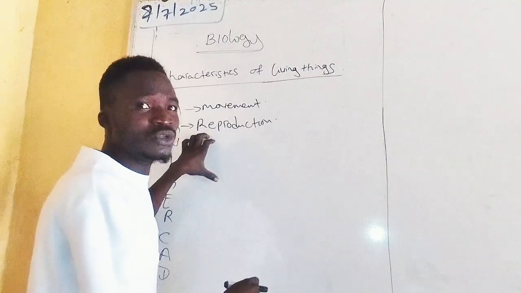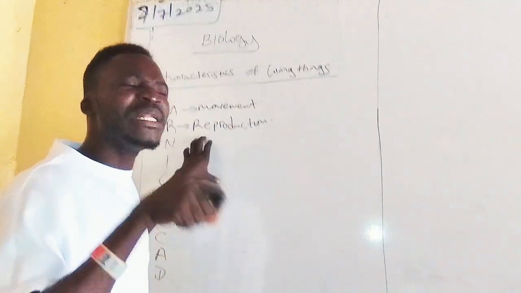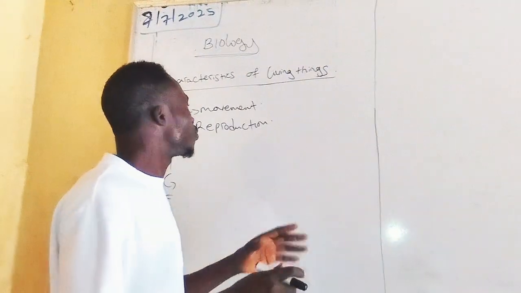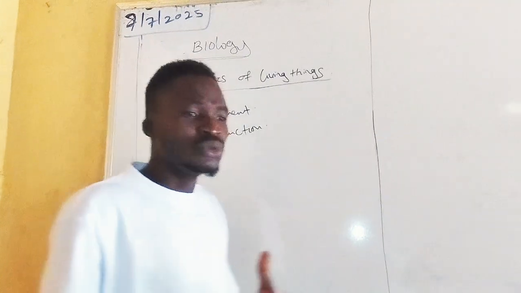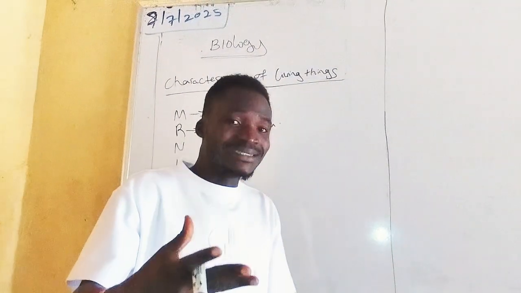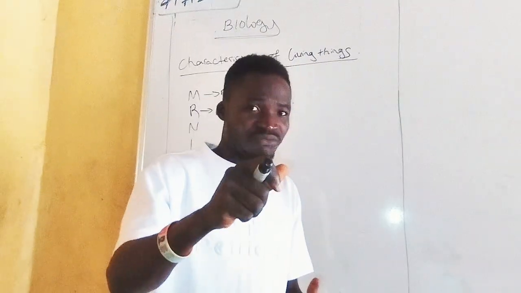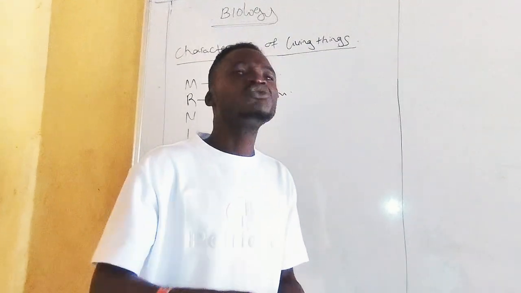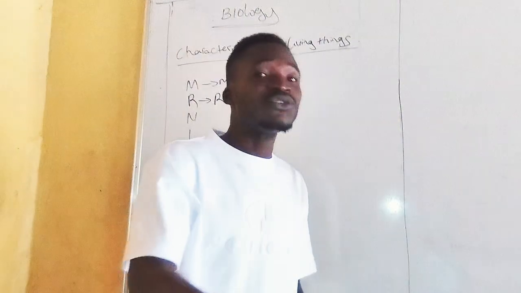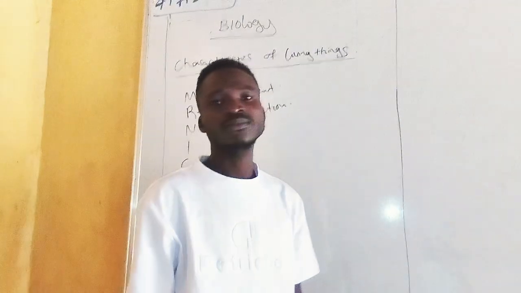Now let's go back to reproduction. Reproduction is the ability of living organisms to reproduce. I'm not going to make use of the word reprocreate because it is not correct, so don't use it. Ability to give rise to new individuals of the same species.